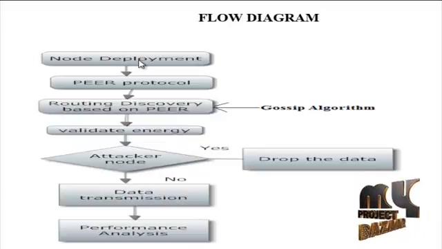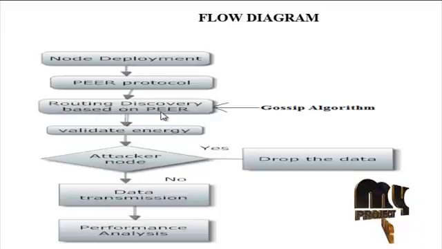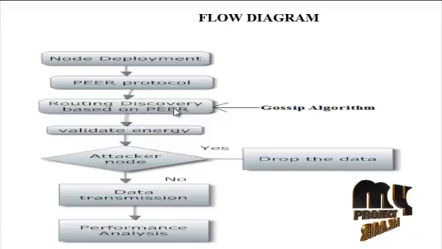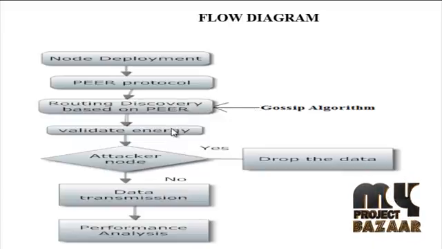The mobile nodes are to be deployed. Next, the routing discovery based on peer. Routing discovery through peer-to-peer selects the energy-efficient node to transmit the data. Choose high priority, select the node. Here the Gaussian algorithm is used.